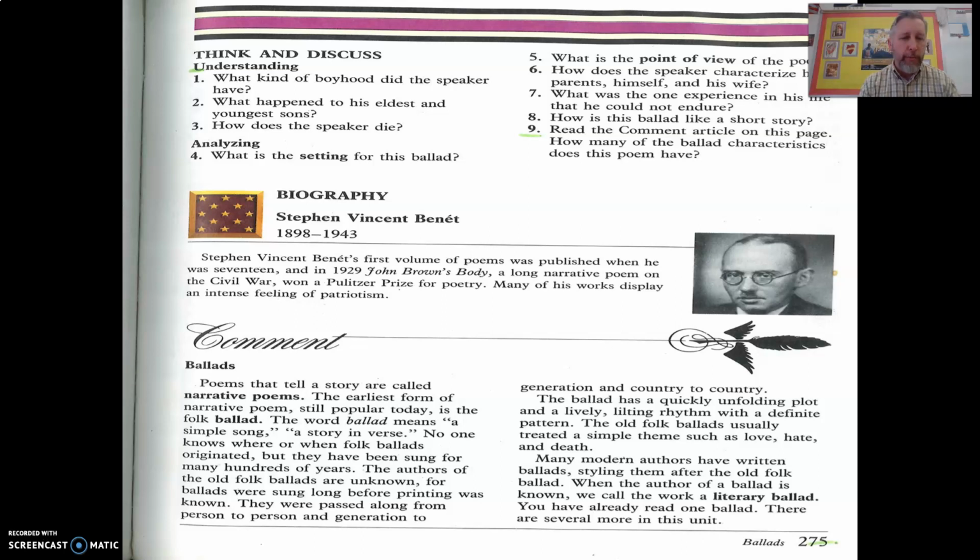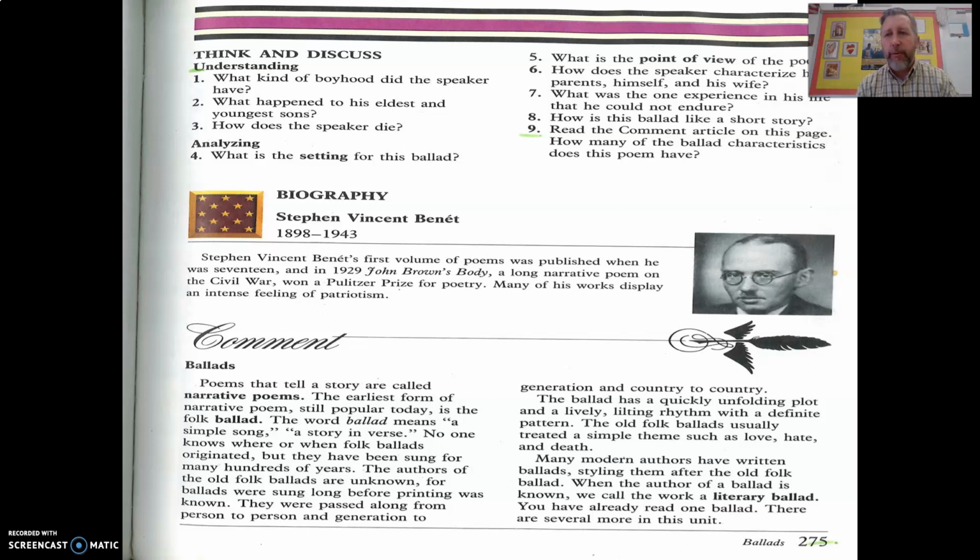So we're going to take a poem a day. We're going to hear about a poem from Vincent Benet today, and tomorrow a poem from Robert Frost. Then you're going to take a quiz on both of these poems. And I'm going to tell you right now that I'm going to give you all the answers in these lessons. So if you watch the lessons, you should be very prepared for the quiz. And of course, you also have to read the poems as well.